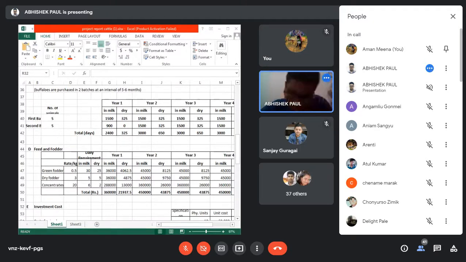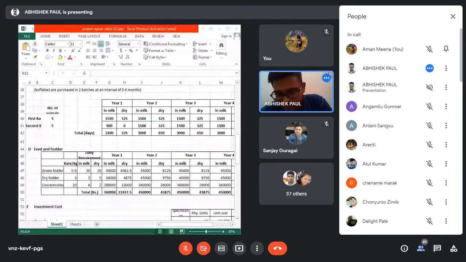Okay, so we have calculated the different aspects of the project, as well as how to make the lactation chart and how to calculate the feed cost. Feed cost for the different years: first year, second year, third year, fourth year, and up to fifth year.